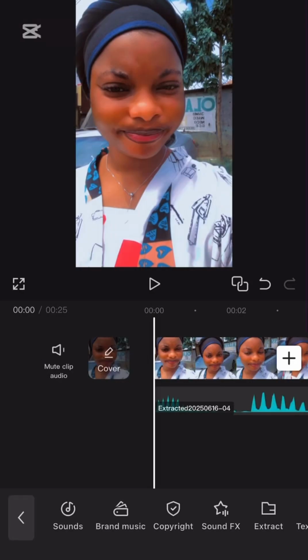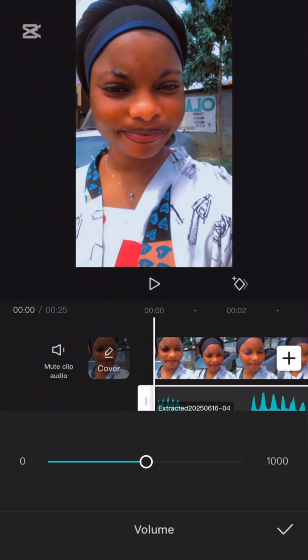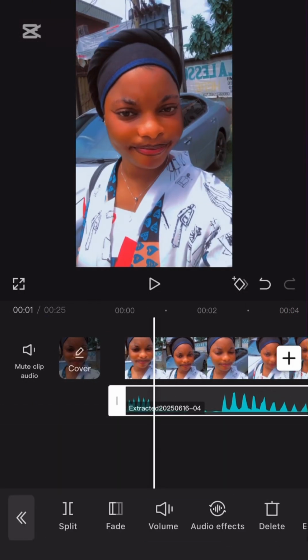Now, if you want to increase the volume of the sound, you click on the sound, you click on the volume, you highlight it. Okay, this is it. That is it, has finished.